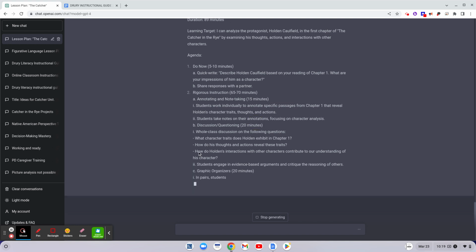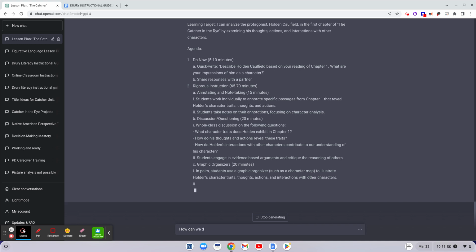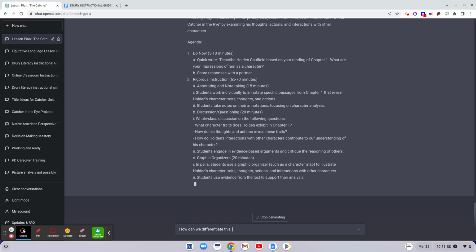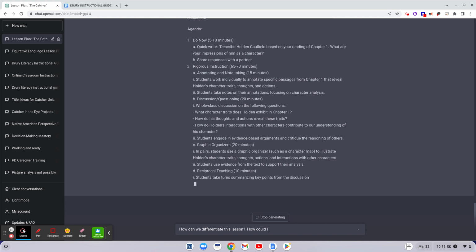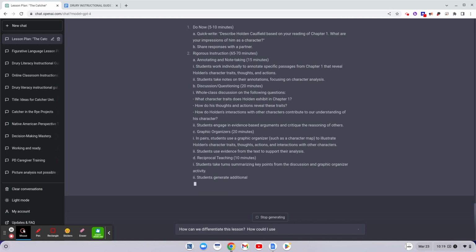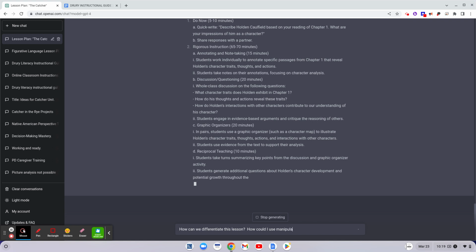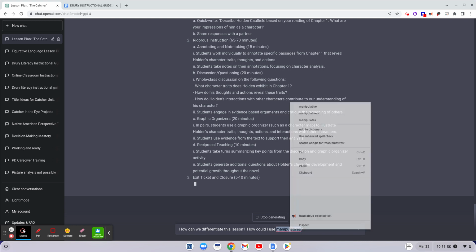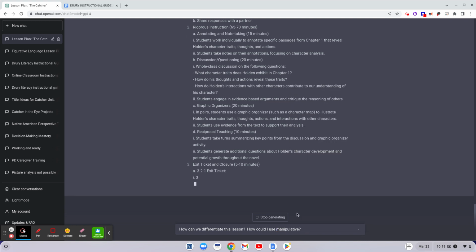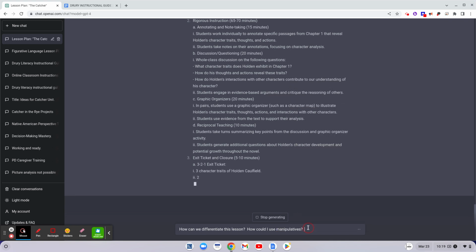As it's coming up with this, I'm simply going to ask it, how can we differentiate this lesson? How could I use manipulatives? Which I didn't spell correctly. And whatever.